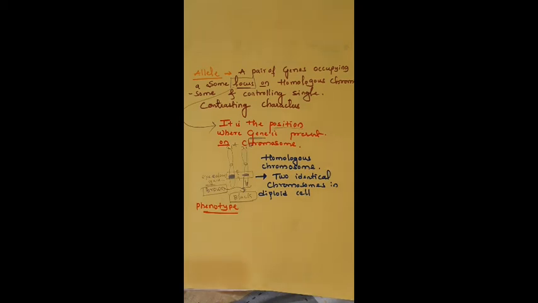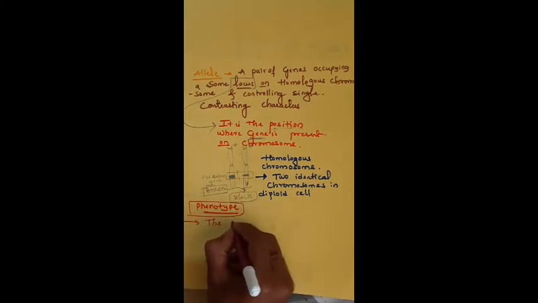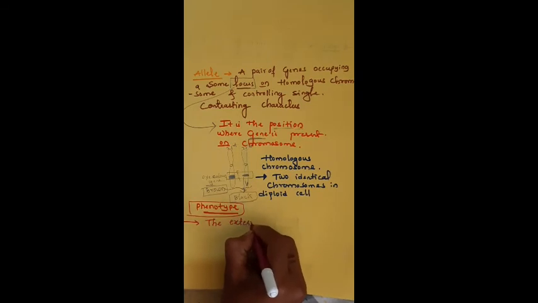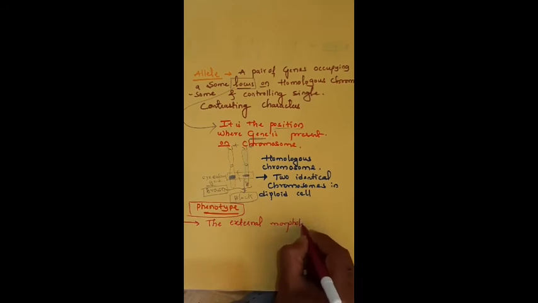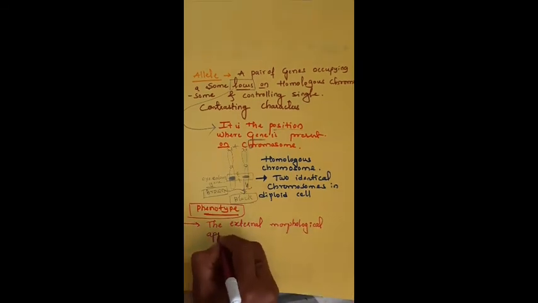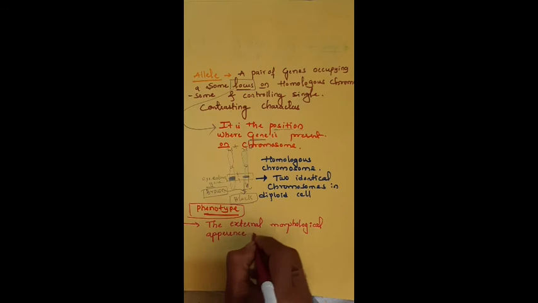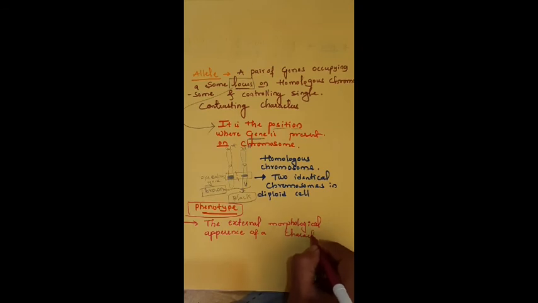Phenotype means the external morphology, or the external morphological appearance, of a character.